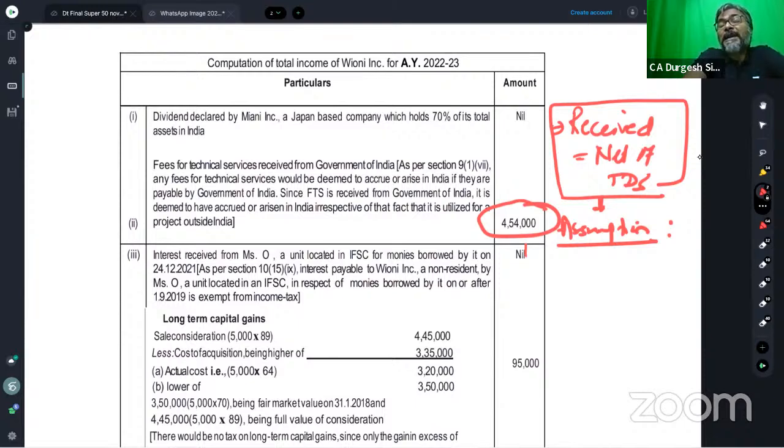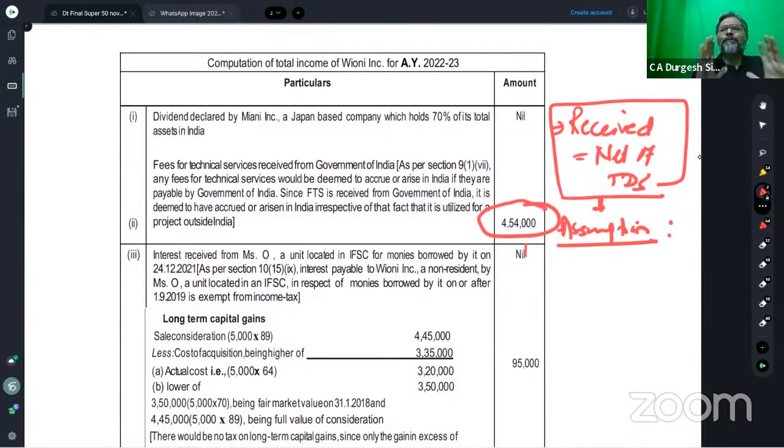And what is the assumption that you're going to state? That since the amount is received by the non-resident, it is assumed that it is received net of TDS, and therefore the income needs to be shown on gross value, and the gross value is this. So that is how you're going to go about it. I'm telling you again, students, this 4,54,000 you are seeing over here implies ICAI has taken in this question on gross basis. But in another question I will show you, with the word received, same dividend or same FTS, it becomes net.